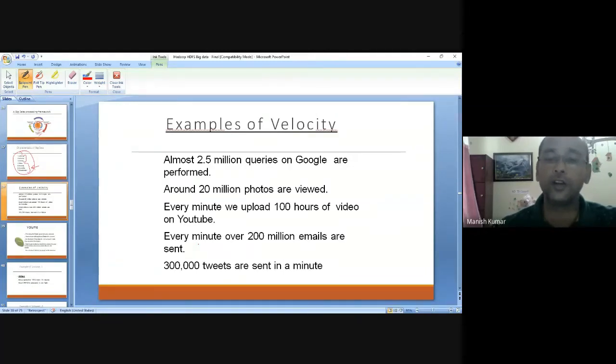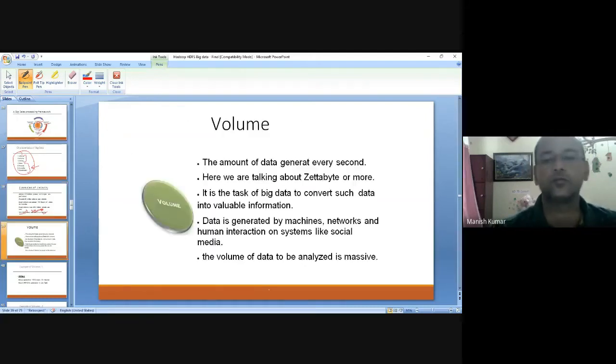Every minute we are sending 200 million emails, and this is now approaching this. So something like that in a minute. Such huge data we are generating in the environment. Just imagine the data you are generating.